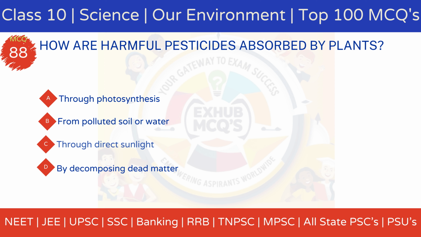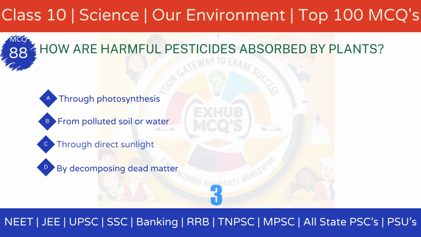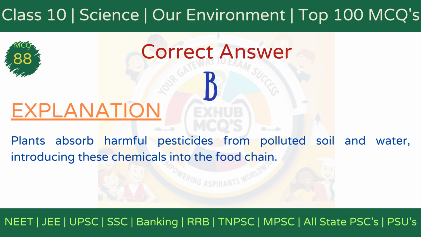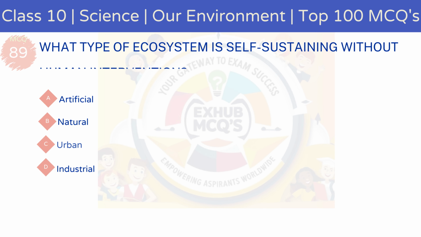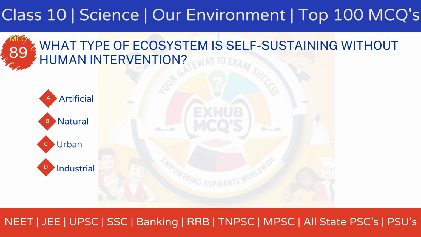MCQ 88. How are harmful pesticides absorbed by plants? Option A, through photosynthesis. Option B, from polluted soil or water. Option C, through direct sunlight. Option D, by decomposing dead matter. The correct answer is option B, from polluted soil or water. Explanation: Plants absorb harmful pesticides from contaminated soil or water, introducing these chemicals into food chains and leading to their accumulation.